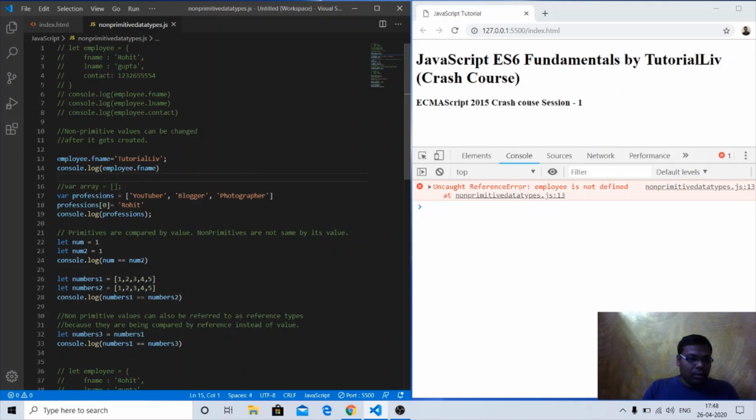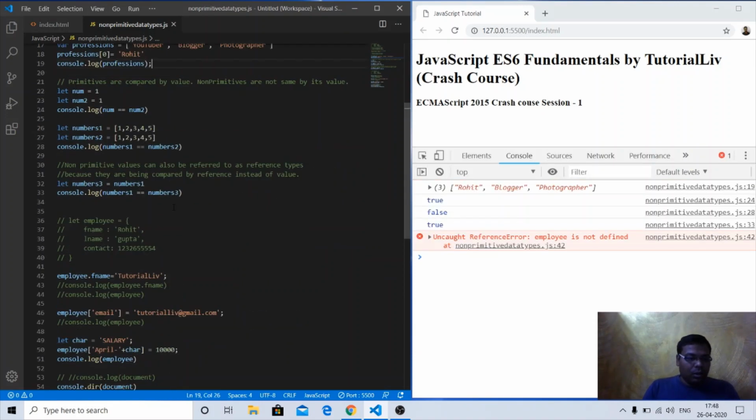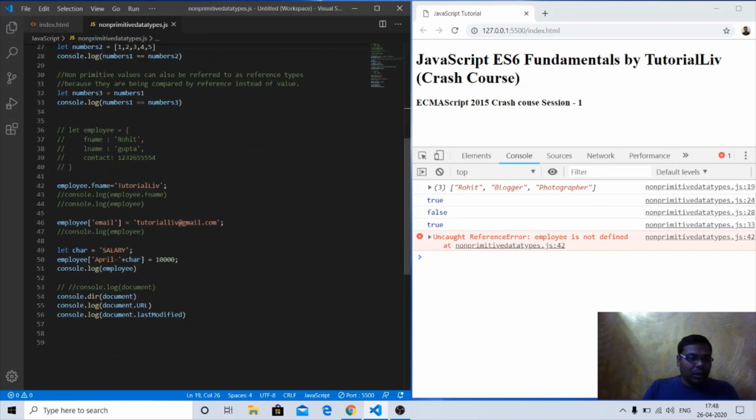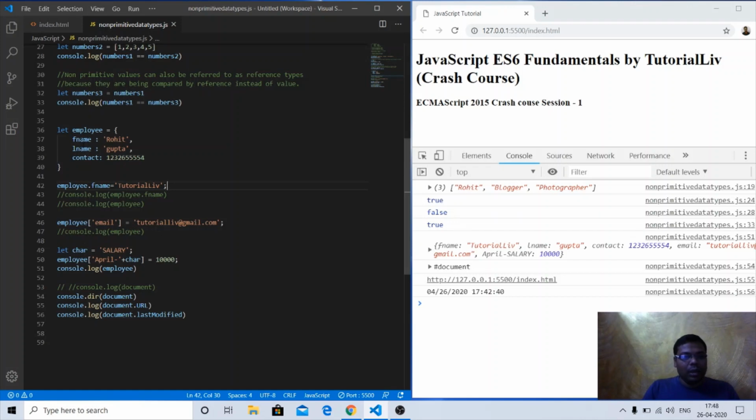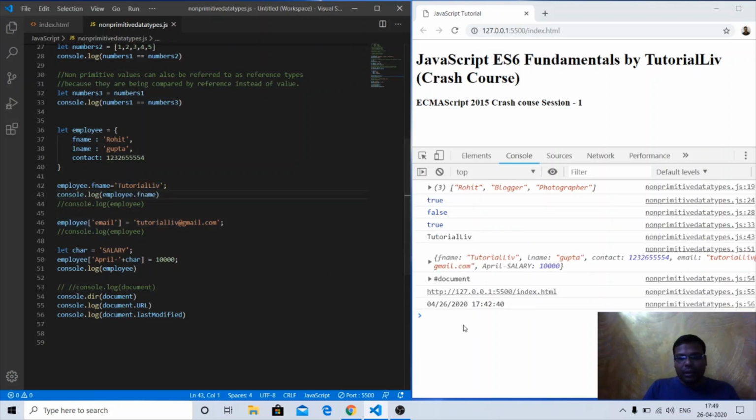Now we have to comment out this particular thing also. Moving forward, we have this employee, let employee equal to fname, lname and contact. There are three properties. We have updated the fname with tutorial live. If I console.log this, we'll get employee.fname as tutorial live.